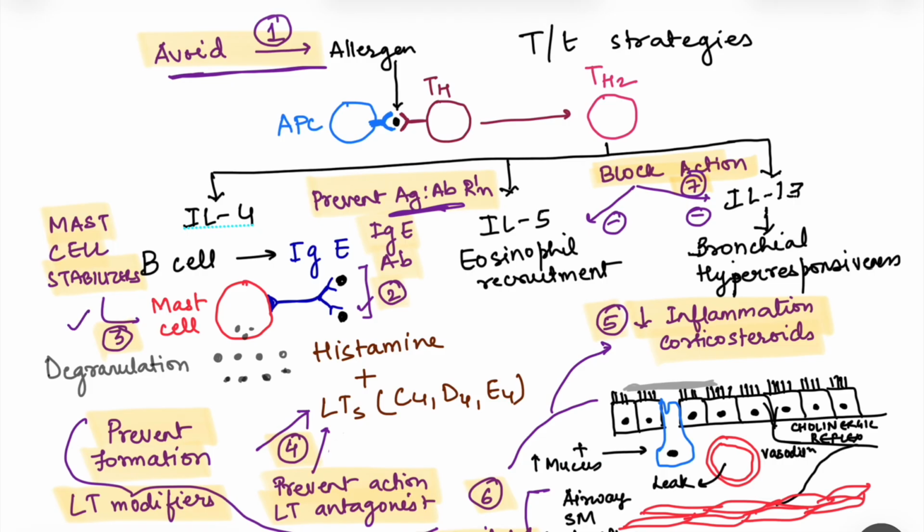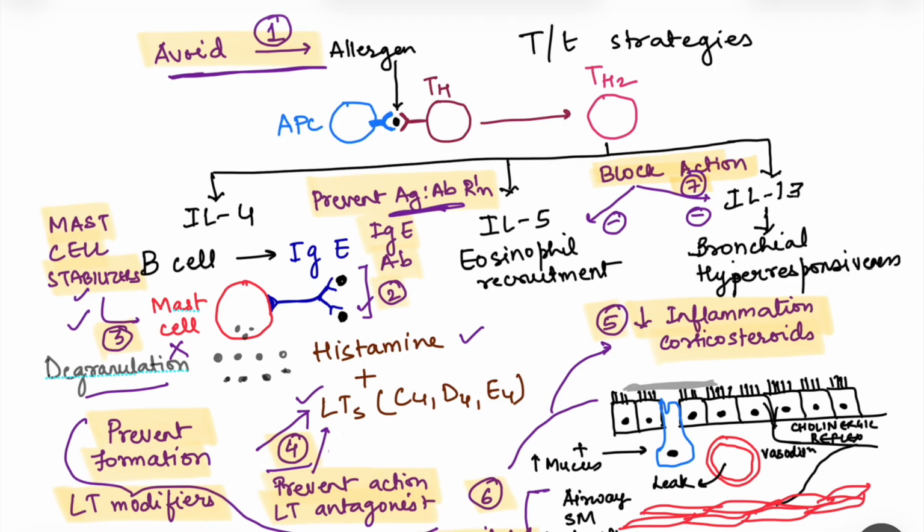Third are mast cell stabilizers. That means even if the immunoglobulin E binds to the mast cells, these mast cell stabilizers will prevent the degranulation of the mast cells, thus preventing the release of these chemical mediators. Fourth, prevent the formation of these leukotrienes.